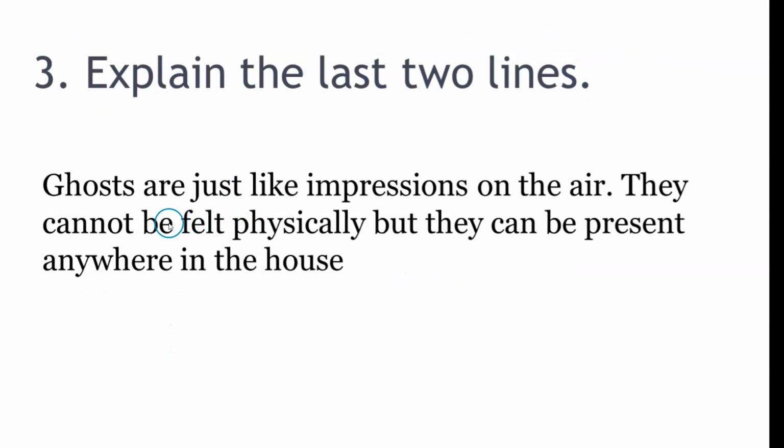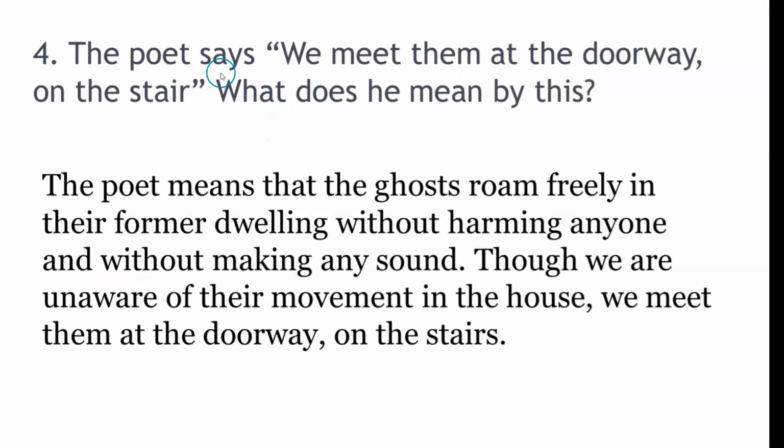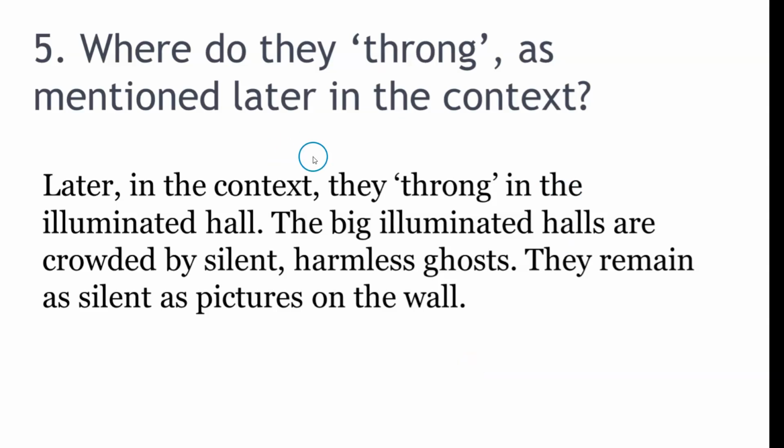Explain the last two lines. Ghosts are just like impressions on the air. They cannot be felt physically but they can be present anywhere in the house. The poet says, we meet them at the doorway, on the stair. What does he mean by this? The poet means that the ghosts roam freely in their former dwelling without harming anyone and without making any sound. Though we are unaware of their movement in the house, we meet them at the doorway, on the stairs.